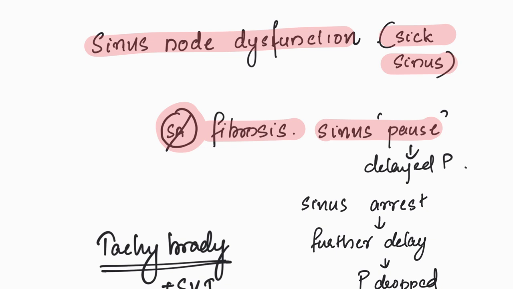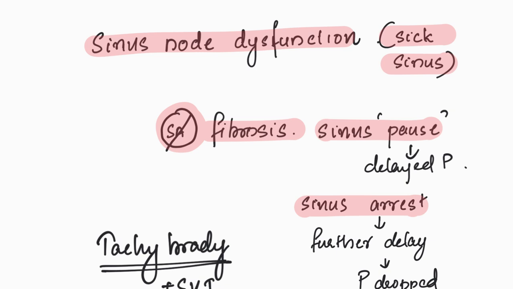When it is so delayed that a P is dropped, we call it a sinus arrest. In this condition, when there is a drop of the P wave, there is something called the junctional escape rhythm, where the AV node becomes the pacemaker.